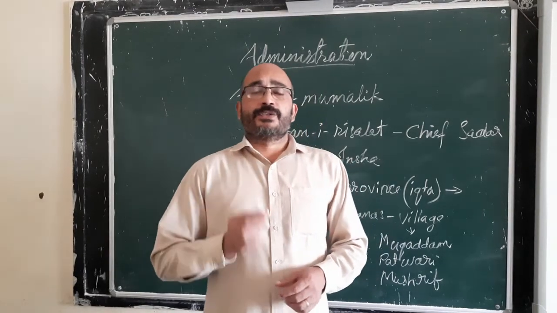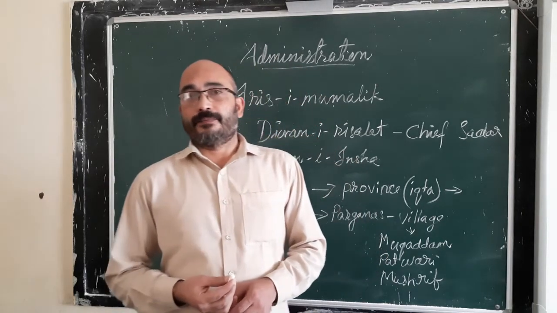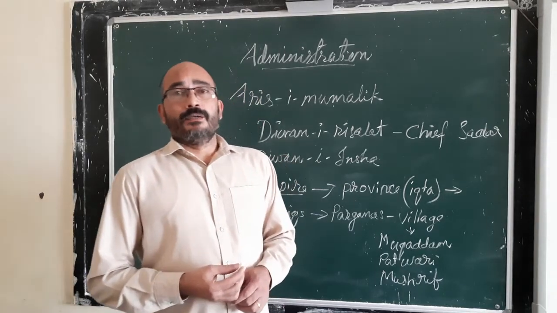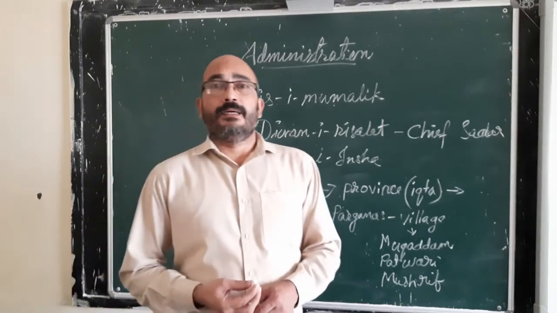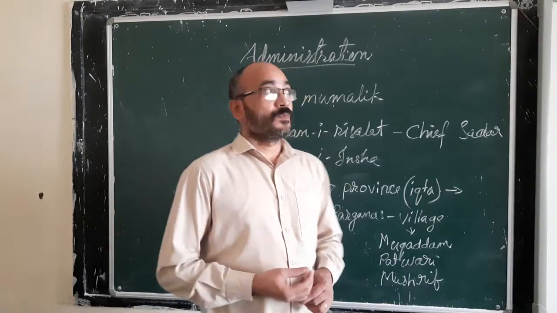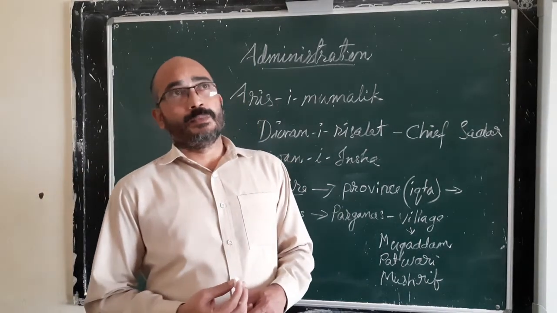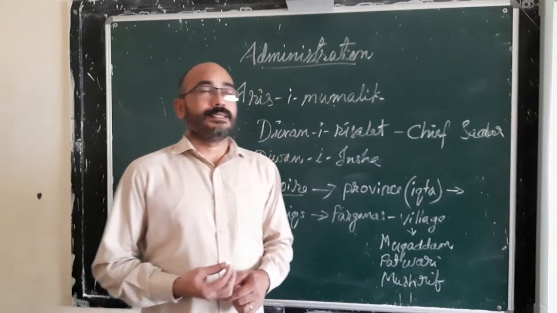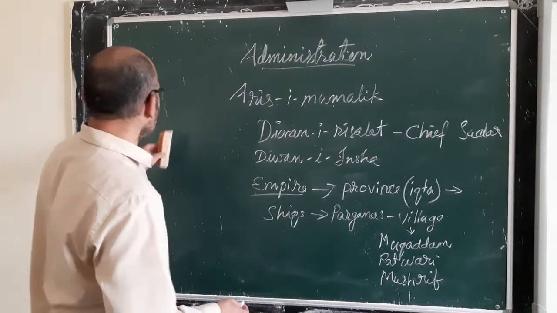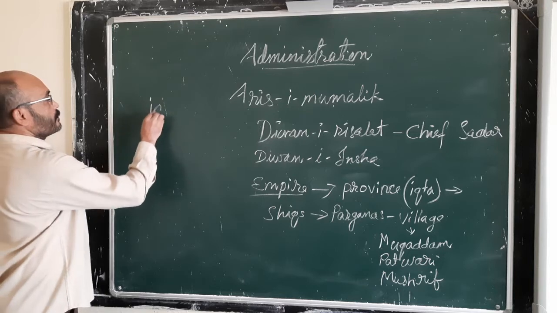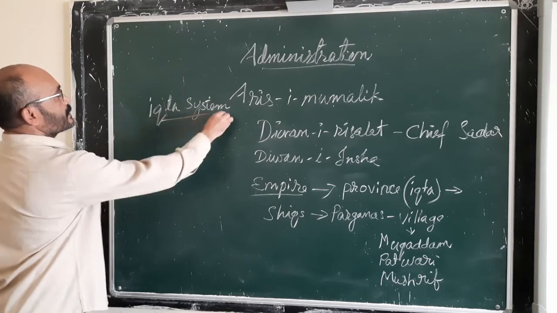The officer who received a revenue land is called an Iqtadar, and such a revenue land received by an officer is called an Iqta. So Iqta is a province, and some of the revenue lands assigned to nobles were also called Iqta.